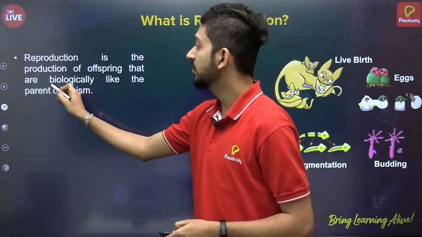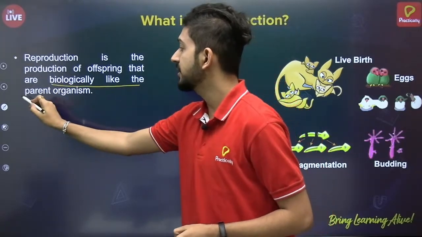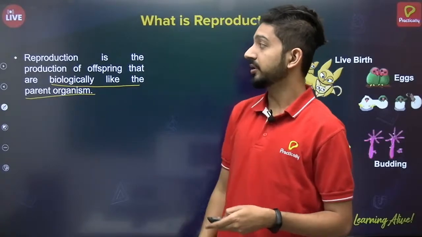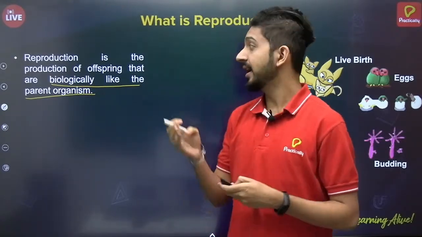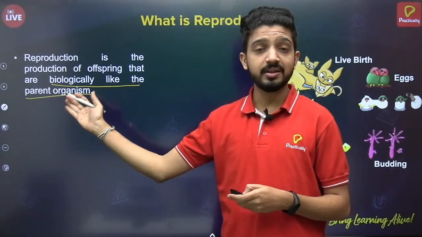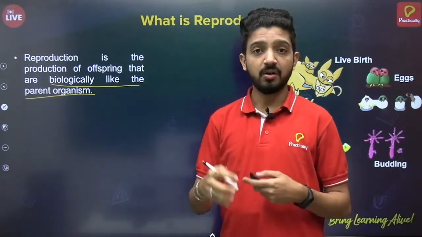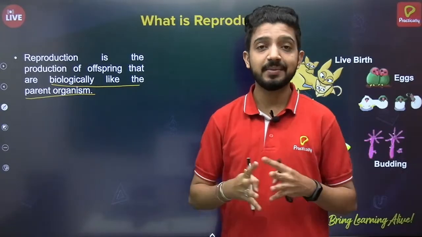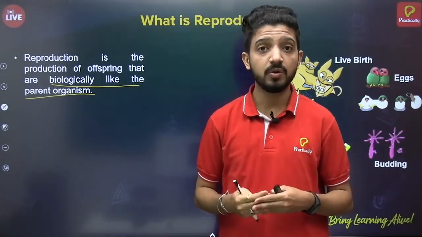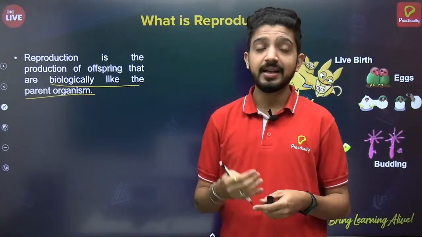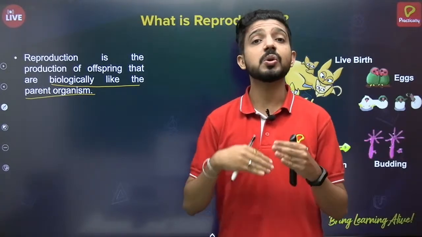This is the important part of the definition, that they are like that of the parent organism. Now in asexual reproduction, the offspring or young ones are exactly the same as their parents, hence they are also called clones. And in sexual reproduction, they are not exactly the same, but they are surely like the parents.